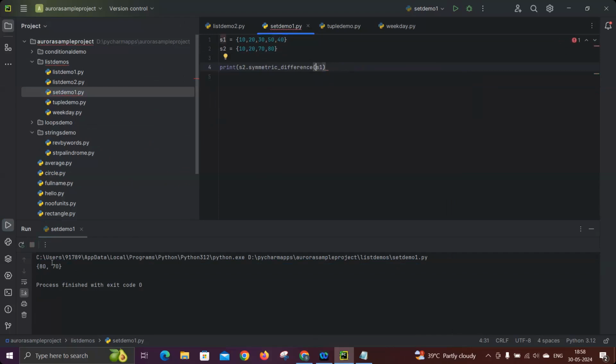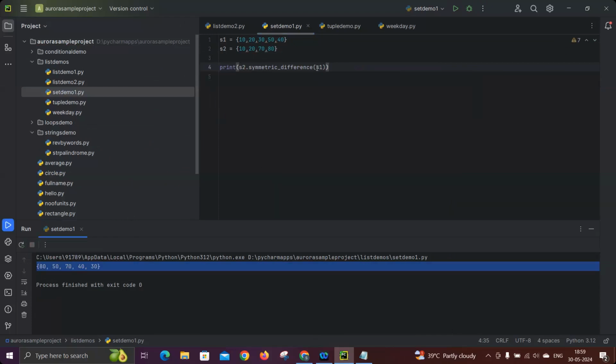Okay. Sorry, one more bracket. Yeah. So now you see, you will get all the 5 values except 10, 20. See that. So these are the 4 set operations: union, intersection, difference, and symmetric difference. I hope you understand now.